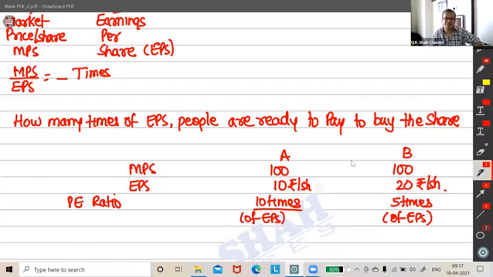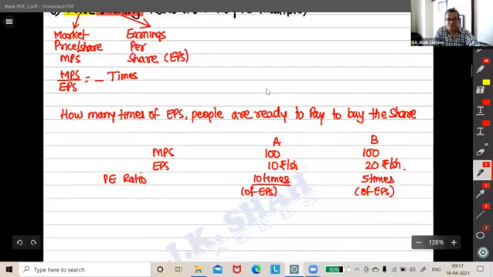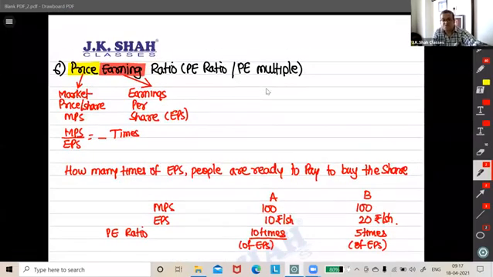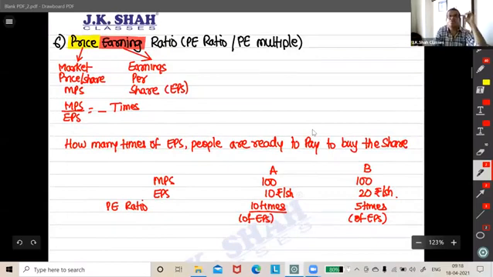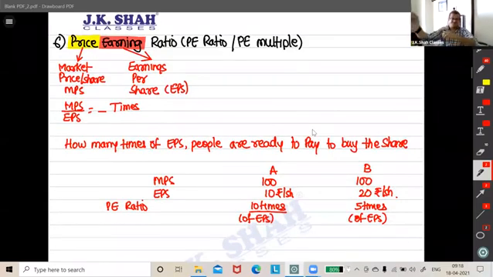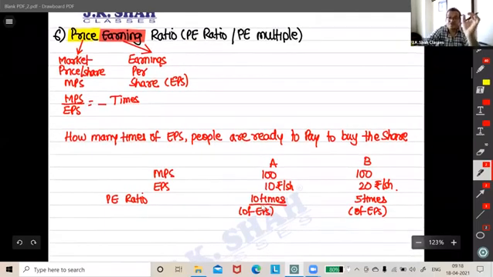The lower the PE, the more profitable it is. Understood? The reverse of this is the earning price ratio. Literally, the reverse of this. The PE ratio is generally used by traders. They think, B is cheaper, so it's a good time to buy. A is costlier, so it's a good time to sell. But again, that's not the only final verdict. There are many other factors which decide whether to buy or sell.